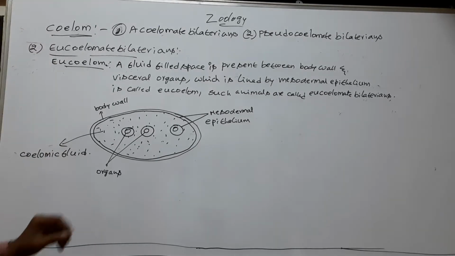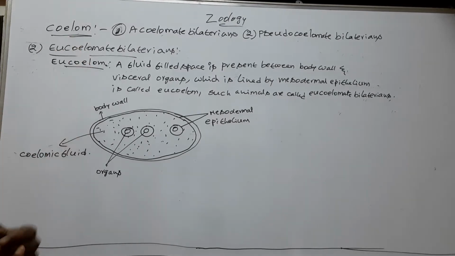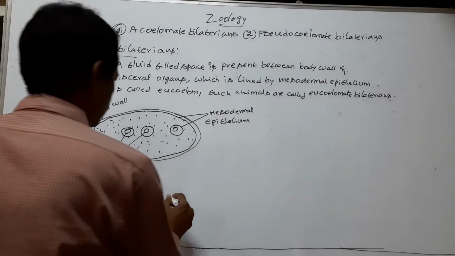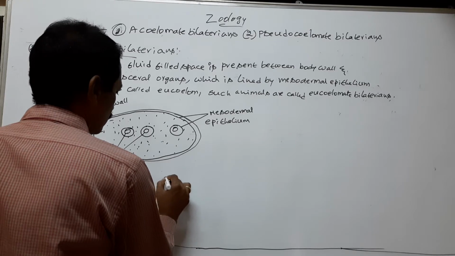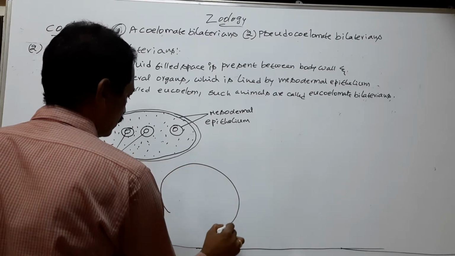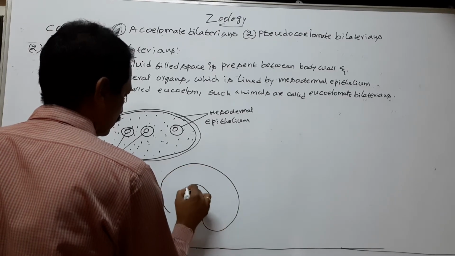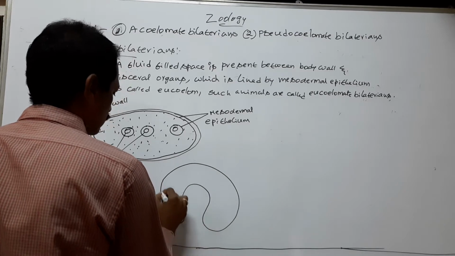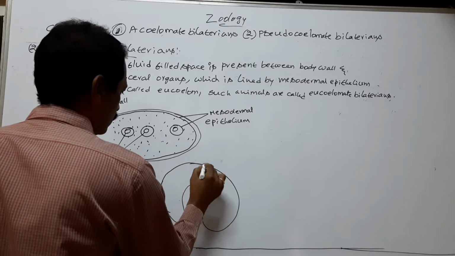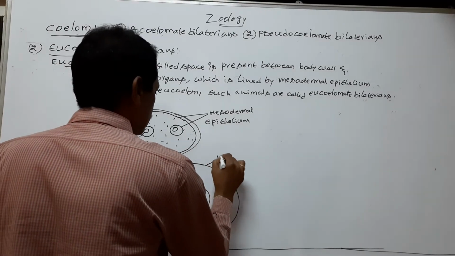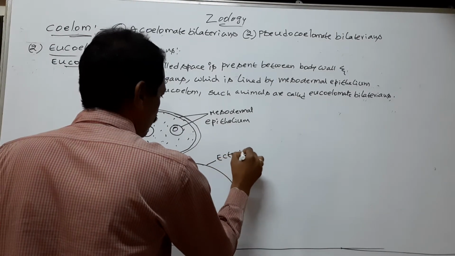Next, during embryonic stages of eucoelomate bilaterians, mesoderm is formed. So this is ectoderm.